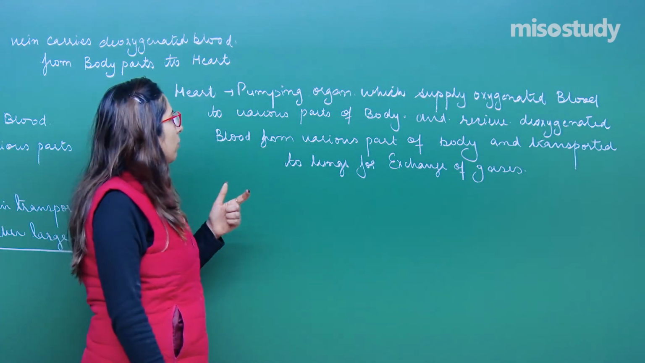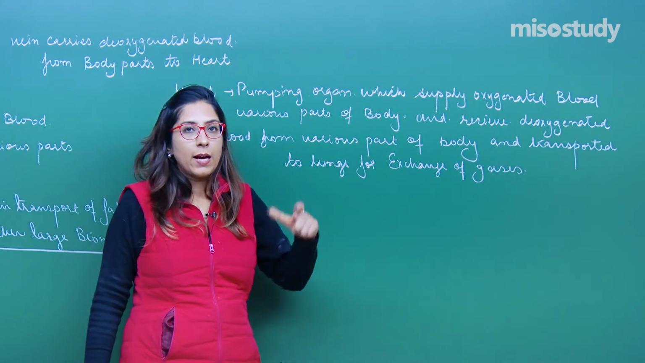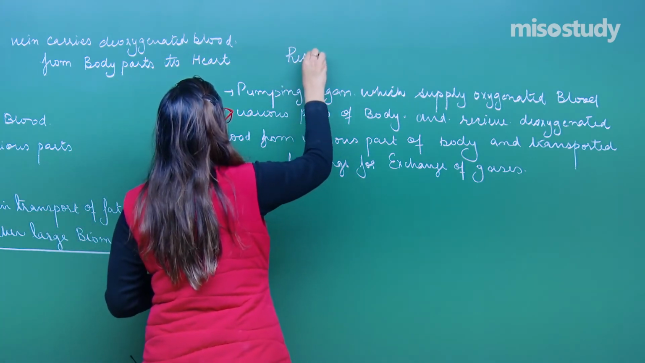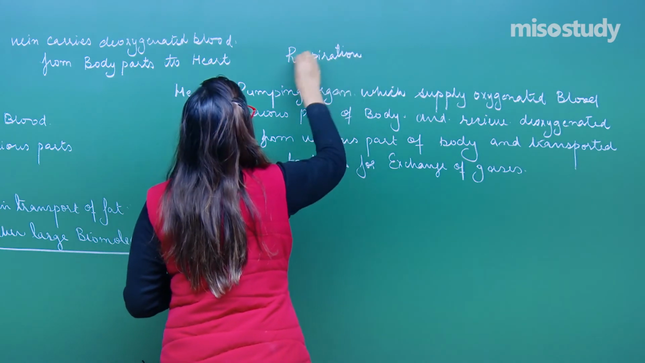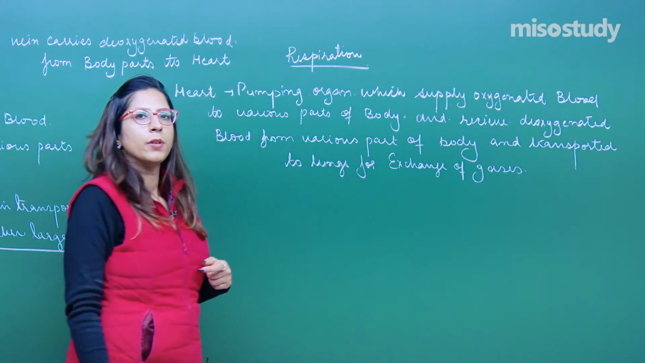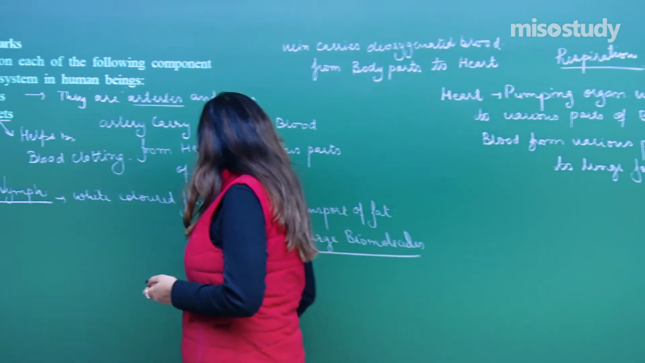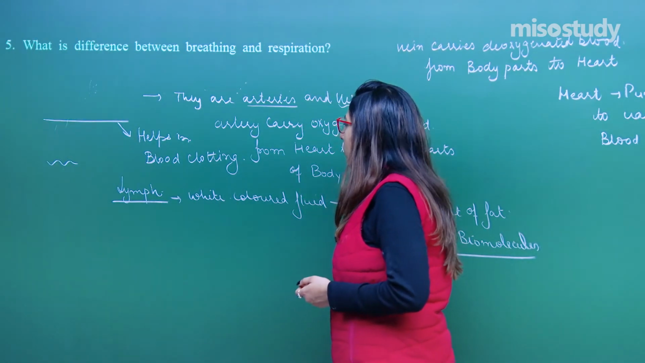I have explained over here the function of arteries, the function of veins, and also one important process which is our respiration. So this is what you have to explain in this question. Now let's move on to the next question, question number 5.